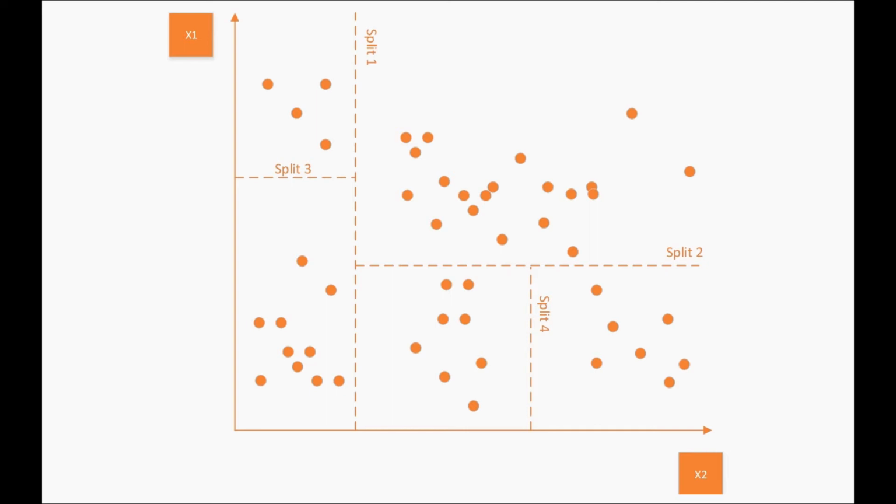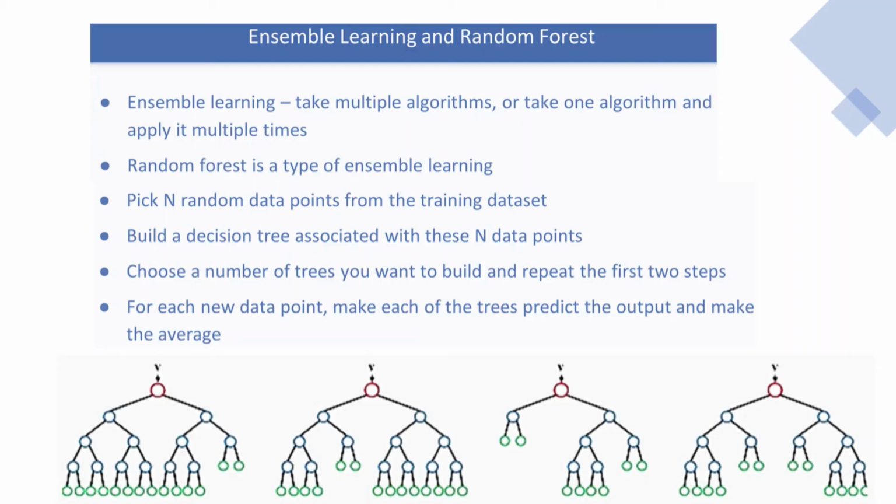So what is ensemble learning and random forest? Well, ensemble learning is when we take multiple algorithms, or actually one algorithm, and apply it multiple times. And random forest is this type of ensemble learning where we use decision trees to make an ensemble. So our algorithm is a decision tree algorithm and we apply it several times, and that is how you get random forests. To be more exact, we pick random n data points from the training set and then we build a decision tree associated with these n data points.